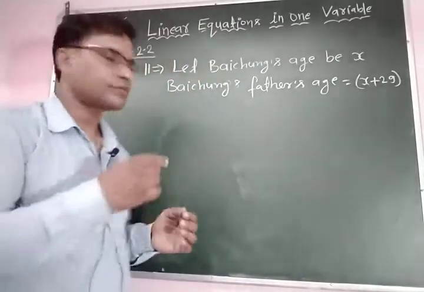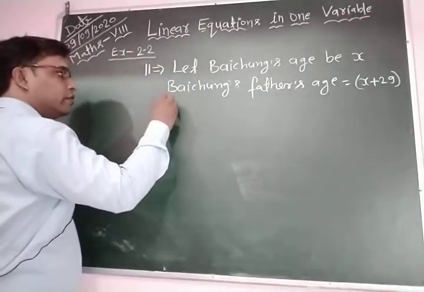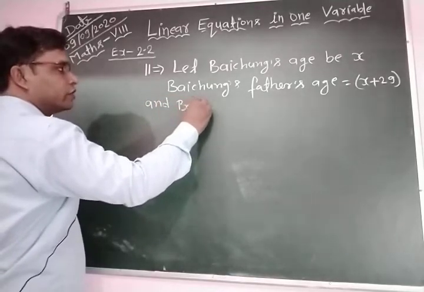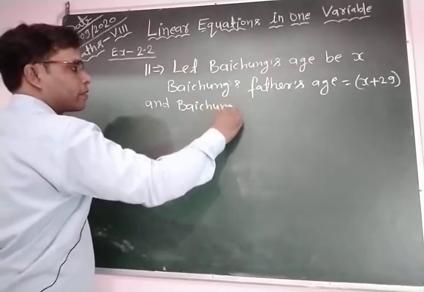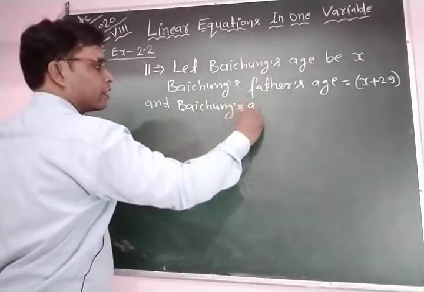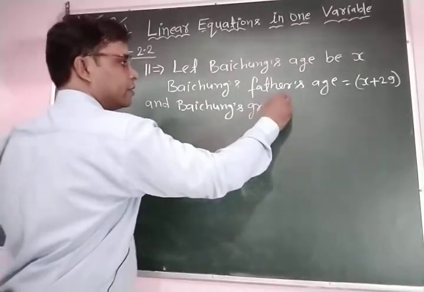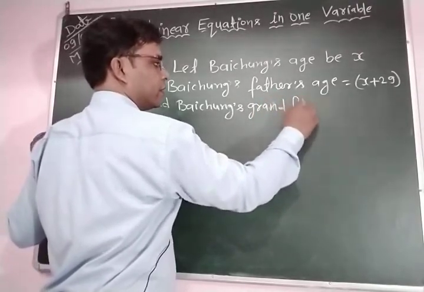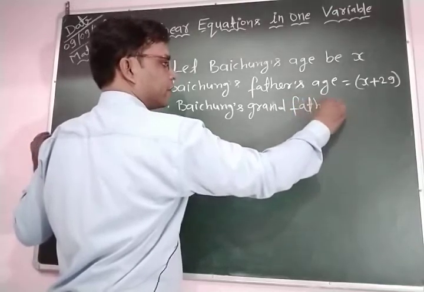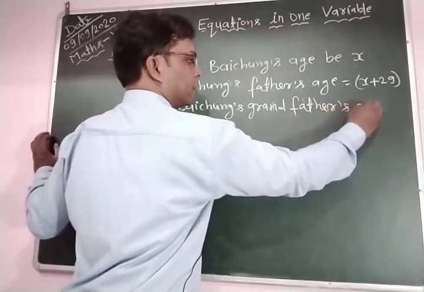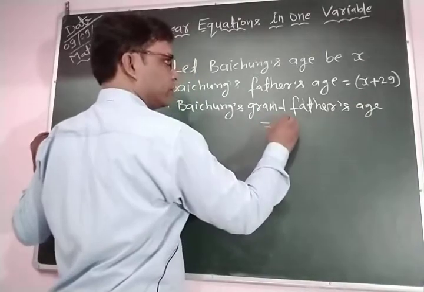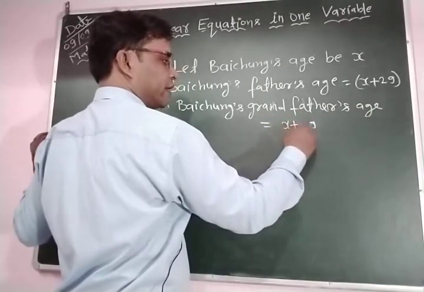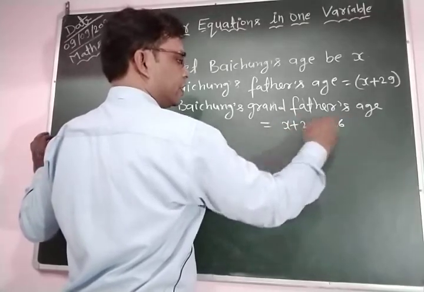Now Bao Ching's grandfather's age is equal to x plus 29, which is the father's age, plus 26.